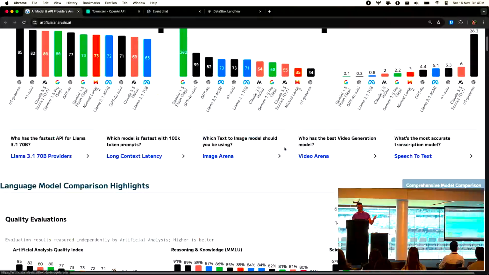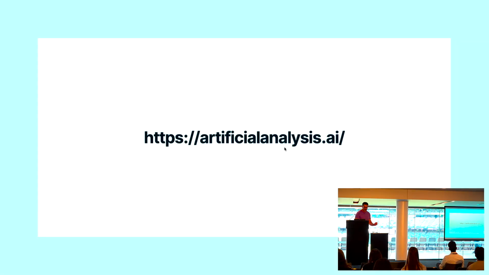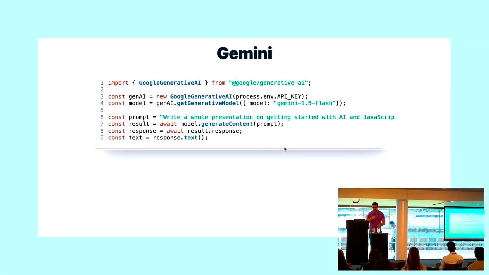There's a lot more analysis on this page, so if you want to decide on a model without just trying them all, that's a good place to start. And so it's actually relatively straightforward to work with Gemini. That's really tiny, but don't worry about it, because it's not super important, because there's only like 7 lines of code there, and most of them are importing stuff.